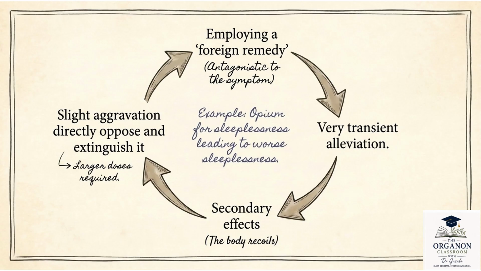So, to control the symptoms again, a larger dose is required, and this creates a vicious cycle of temporary relief followed by aggravation. So, Hahnemann therefore concluded that the antipathic method only suppresses symptoms, it does not cure it. The lesson here is simple: temporary relief is not true cure. A genuine cure must be lasting and not just for the moment.